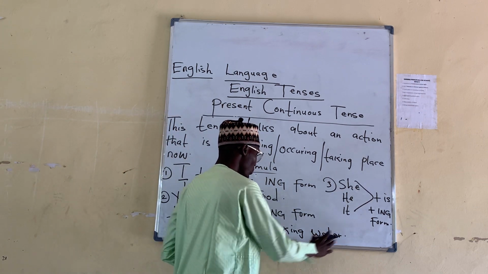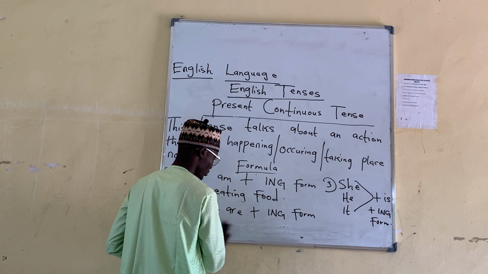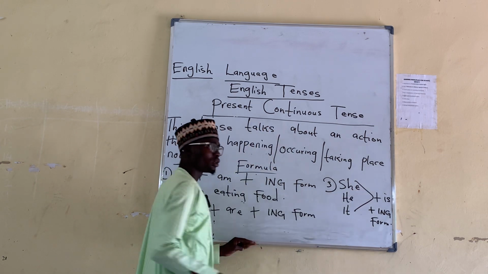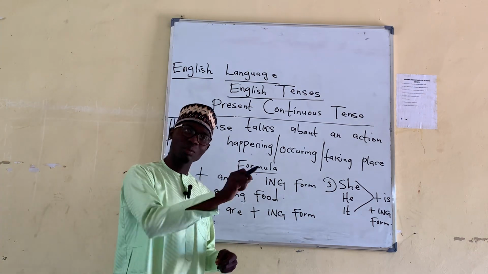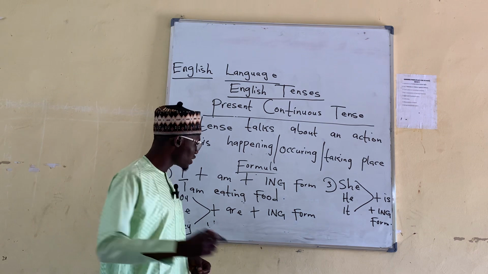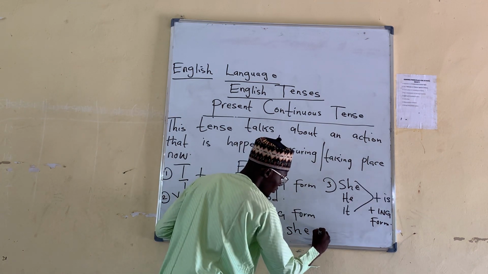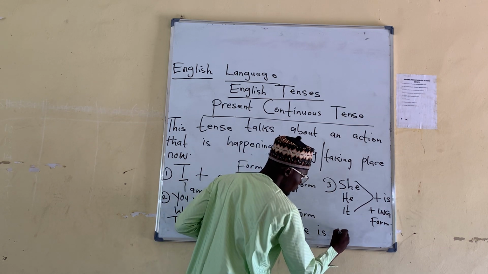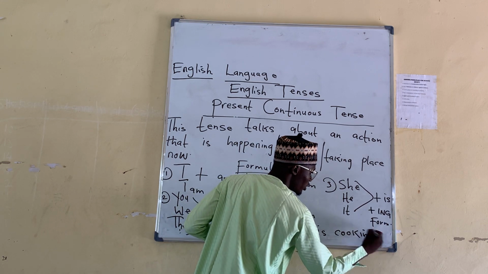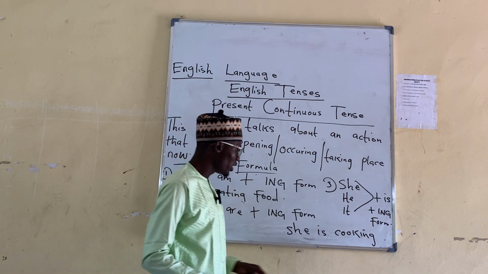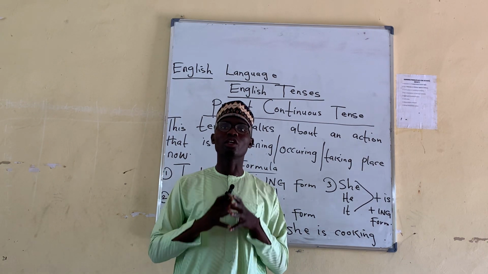Let's see the third example. If you want to say that she is cooking, you want to tell the people that she is cooking something right now, let's say food. You can say she plus is plus the word cook. Then you put ing on the word, meaning that she is cooking something right now. So this is the formula of building present continuous tense.